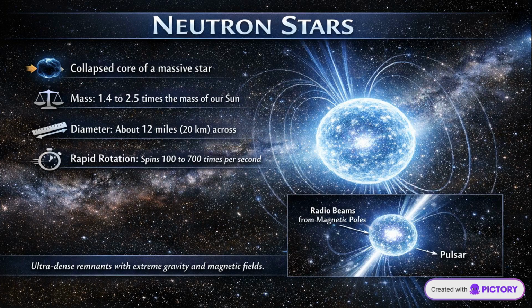A neutron star is formed from the collapsed core of a massive star. It typically has a mass between 1.4 and 2.5 times that of the Sun, but is only about 20 kilometers in diameter. This makes it one of the densest objects in the universe. A teaspoon of neutron star material would weigh billions of tons on Earth. Neutron stars also rotate extremely rapidly and possess intense magnetic fields. They are supported by neutron degeneracy pressure.